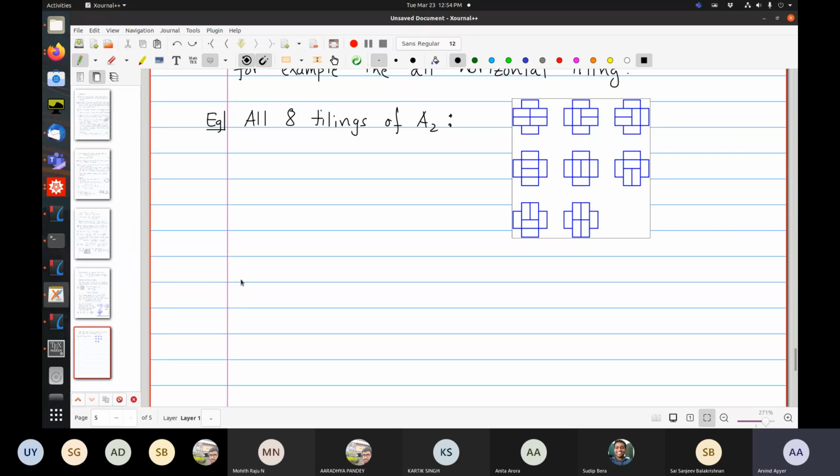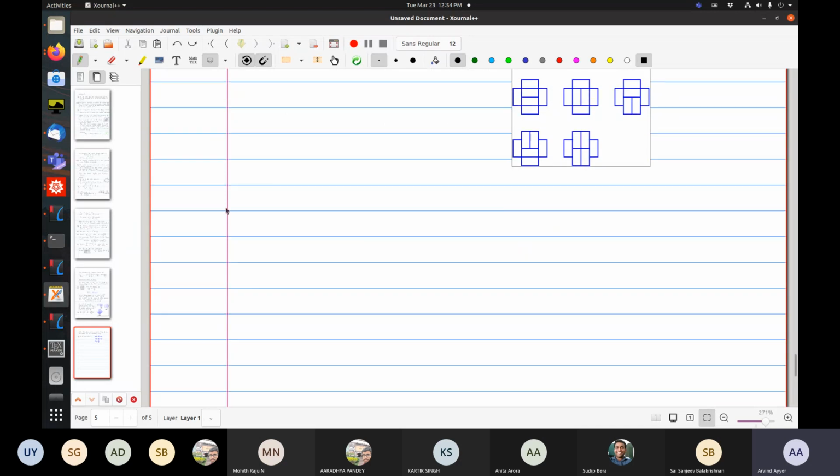Okay, so now here is a nice observation that's going to help us. So let T be a tiling of A_n. We are going to define two statistics.